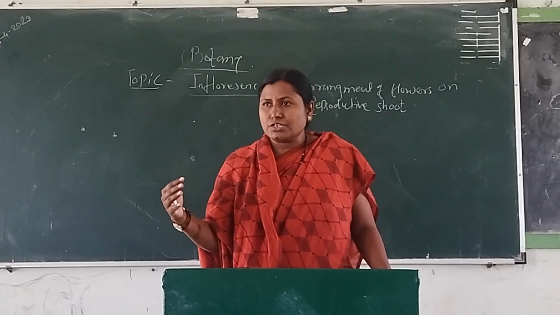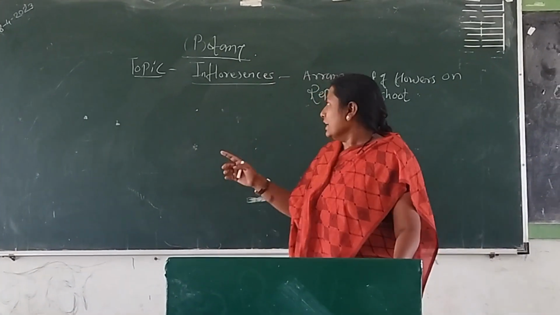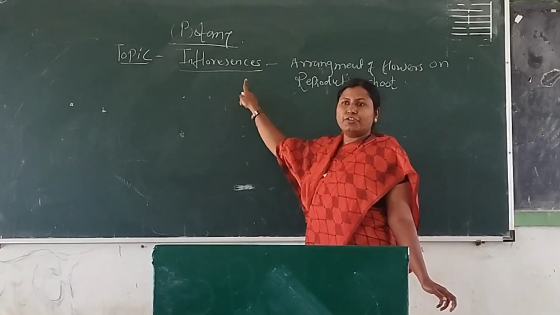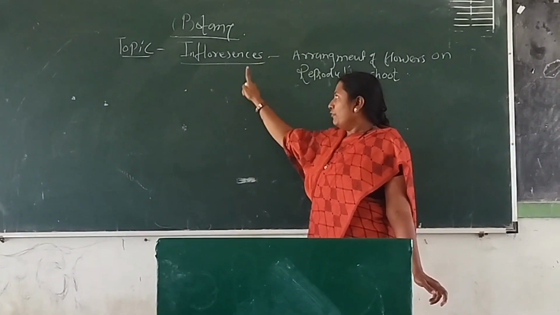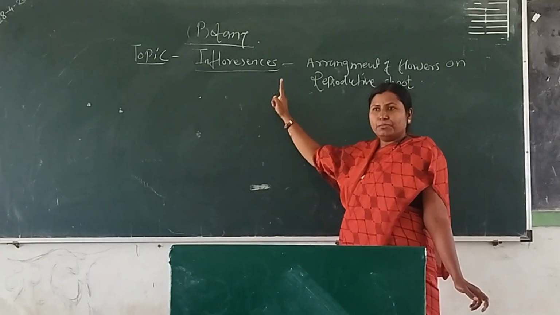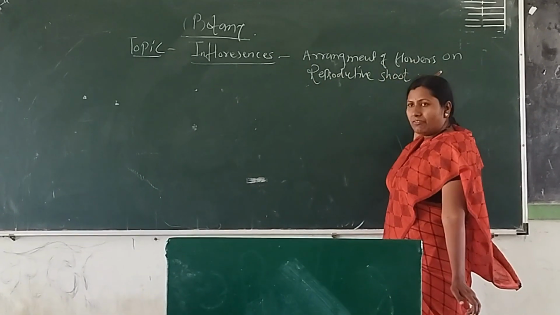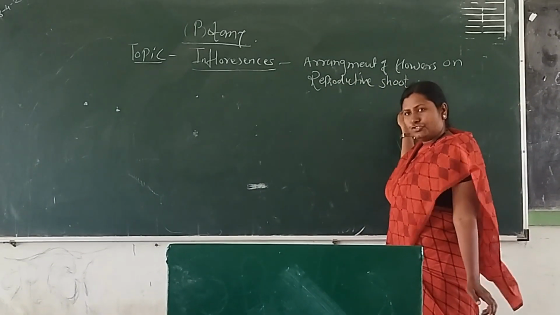So on the basis of position of different flowers on a reproductive shoot, such type of arrangement of natural flowers or natural cluster of flowers on a reproductive shoot is called inflorescence. This is the definition of inflorescence. Inflorescence is a Greek word and the actual meaning is what? That is the arrangement of flowers on a reproductive shoot.